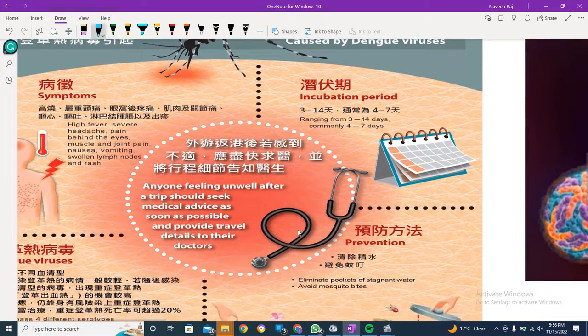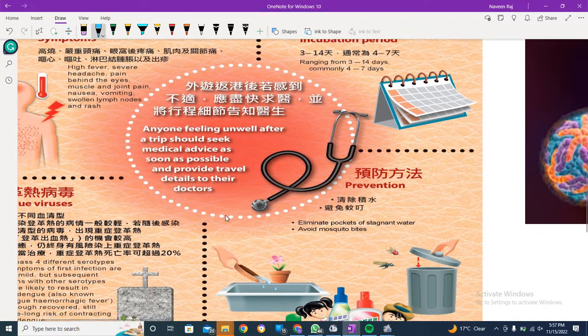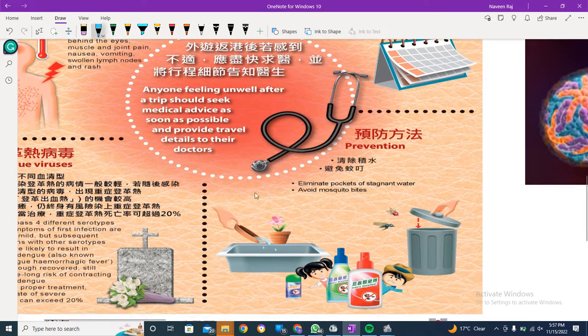Anyone feeling unwell after a trip should seek medical advice as soon as possible, as it may be caused by dengue. These are the precautions: eliminate pockets of stagnant water and avoid mosquito bites, because this is caused by mosquitoes.